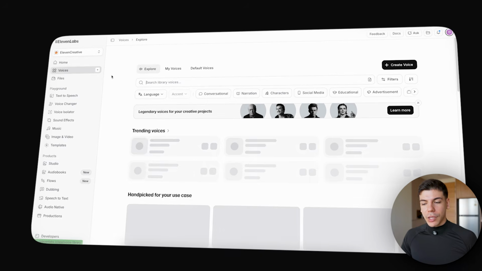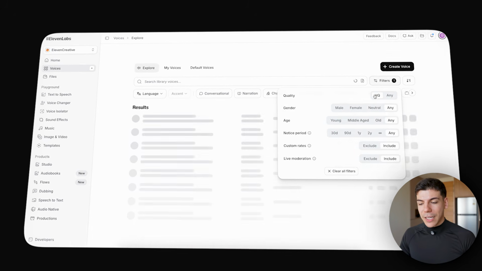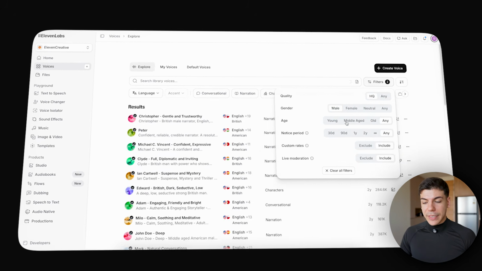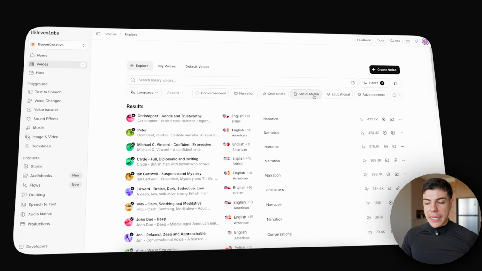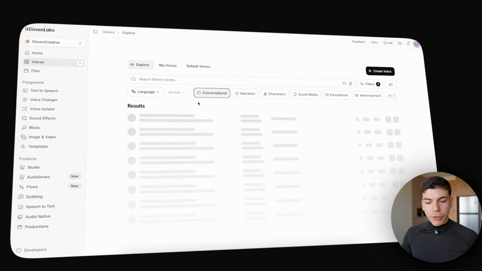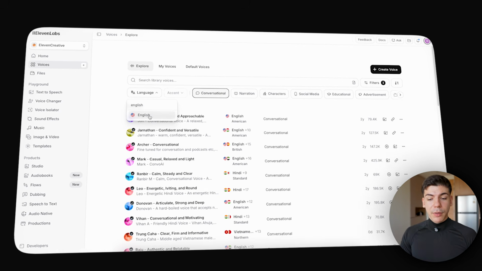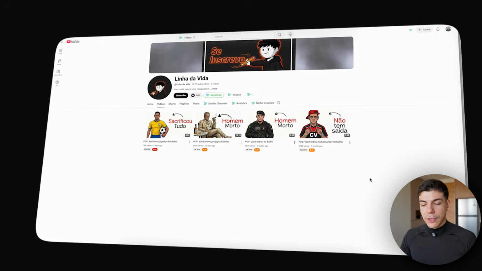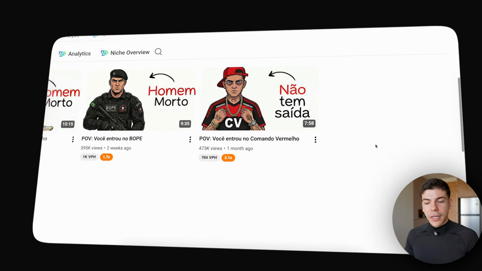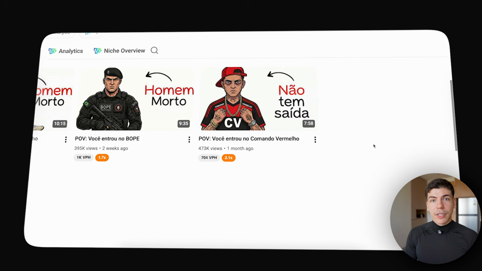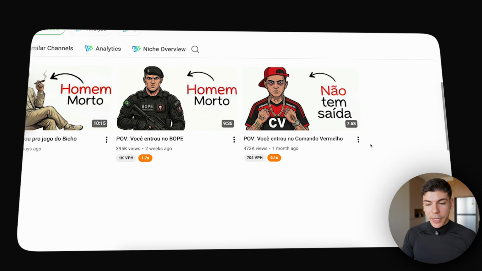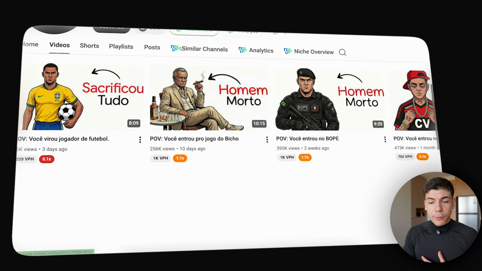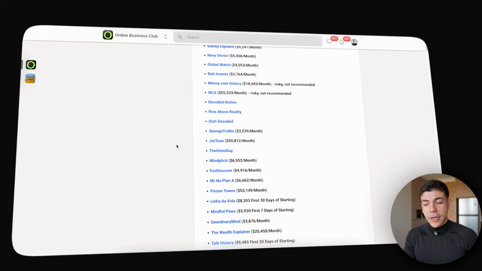But when you go to the voices on the left hand side, you can just filter through high quality voices, pick the gender, pick the age, either go with social media, educational, or conversational style, select the language. In my case, that's going to be English. Though I want to point out that a really good strategy is that people are just taking what's working in English and just making those same style videos in different languages like Spanish, Portuguese, German, and other big languages, and it's working incredibly well, because if it works in English, then chances are people will watch it in other languages as well. Side note, not everyone speaks English.